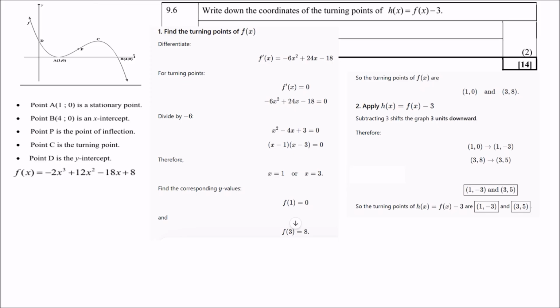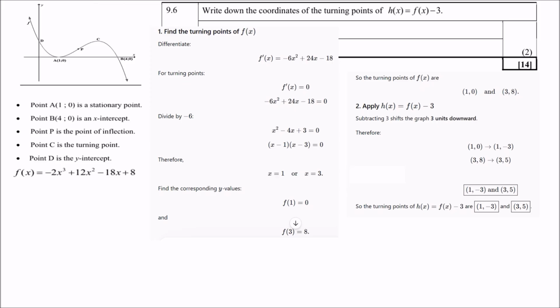Now we're going to apply the f of x minus 3. Now what does it mean? It means the graph shifts 3 units down. So therefore, if you take the first turning point (1; 0), it will become (1; -3). And if you take the second turning point (3; 8), it will become (3; 5). So therefore, the final answer will be (1; -3) and (3; 5). Right, question 10.